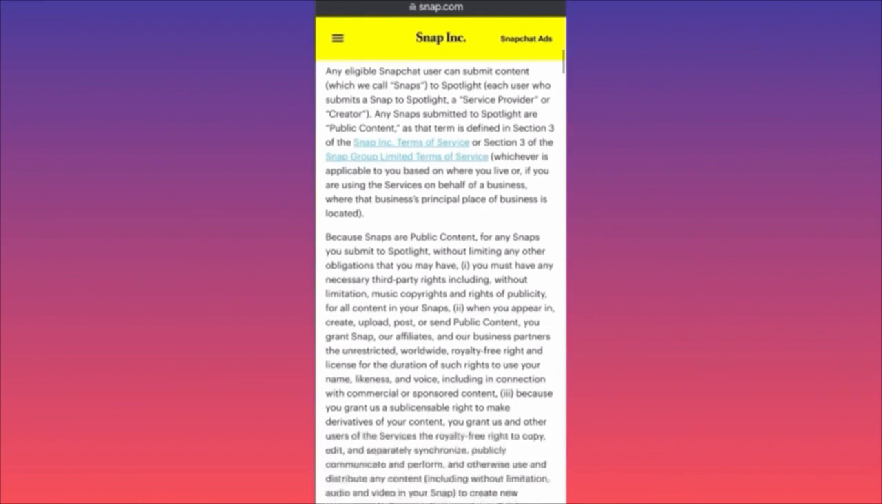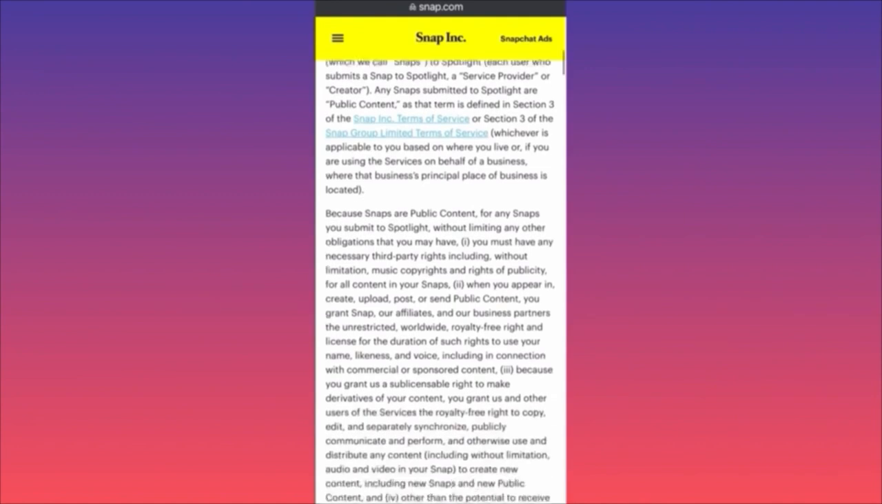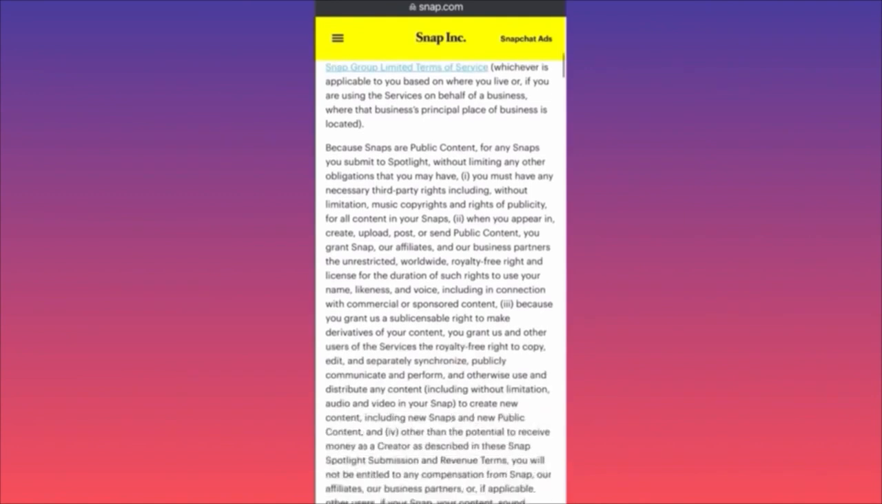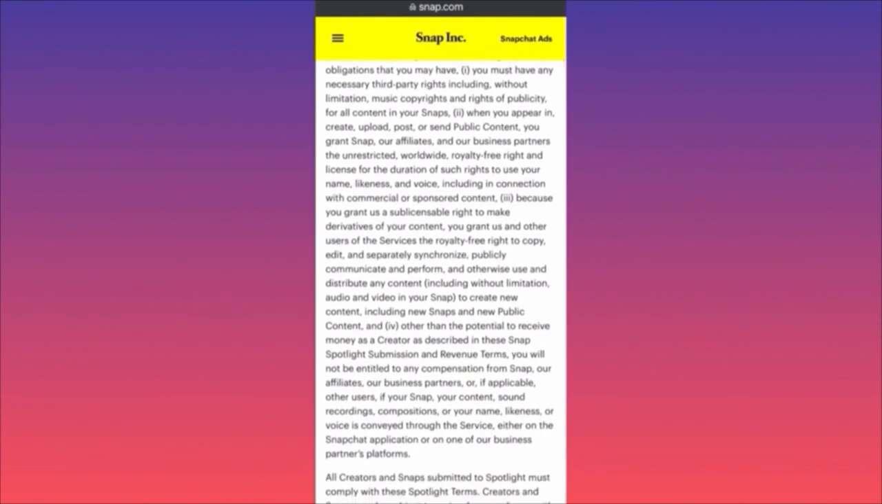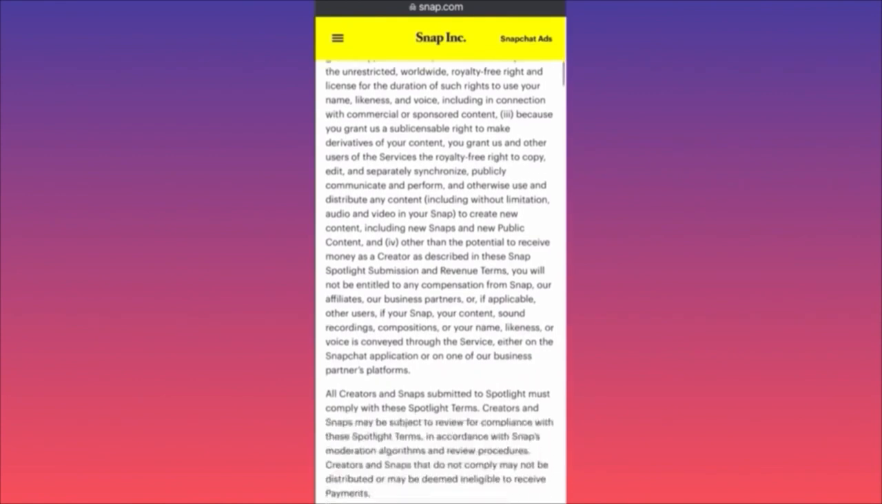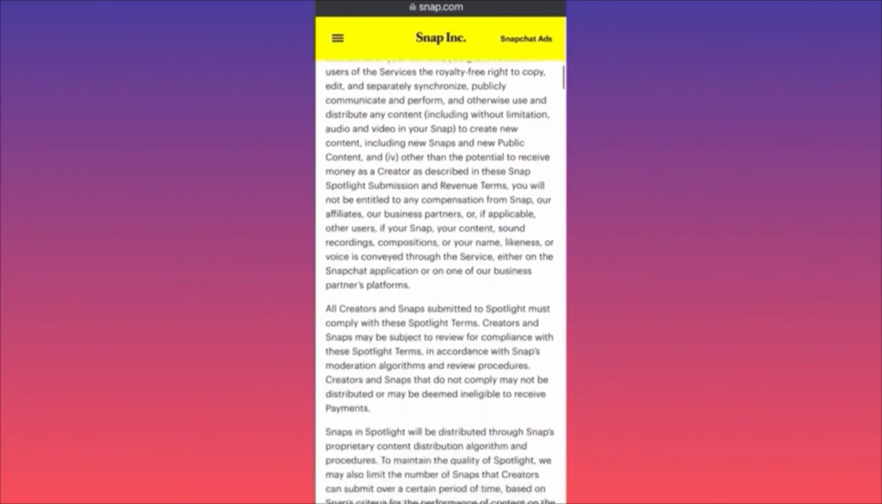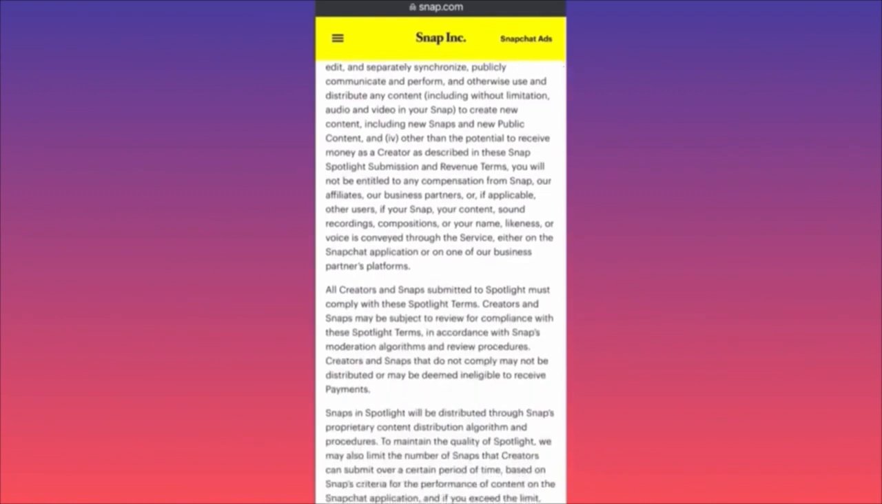If you're using services on behalf of businesses where your business is principal in place, blah blah blah. Because snaps are public content, for any snaps you submit to Spotlight, without limiting any other obligations that you may have, you must have the necessary third-party rights, including without limitation. So obviously, guys, they're hitting very, very hard on reused content, or content that was created by somebody else and you don't have rights to that.